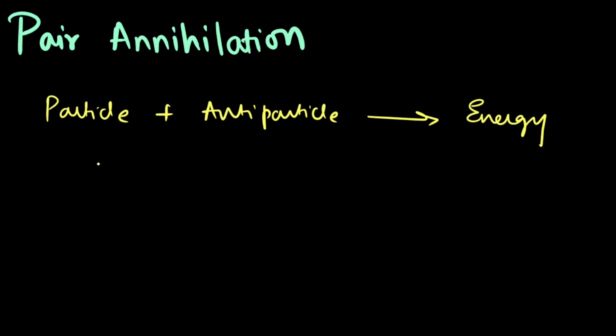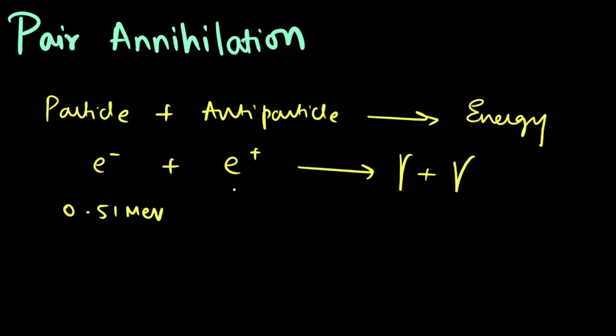So here our particle is an electron and our antiparticle is a positron, which will give us two gamma photons. The rest mass energy of our electron is 0.51 MeV, and similarly that of a positron is also 0.51 MeV.